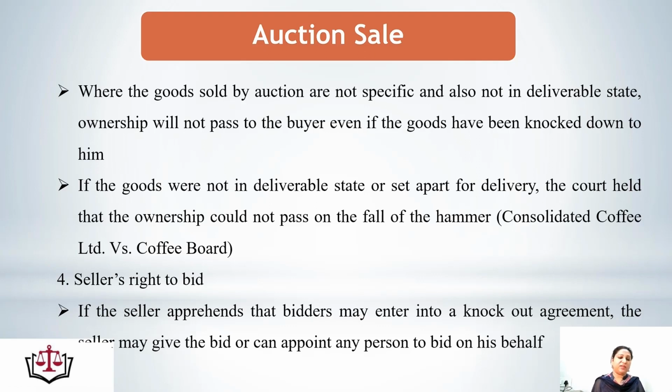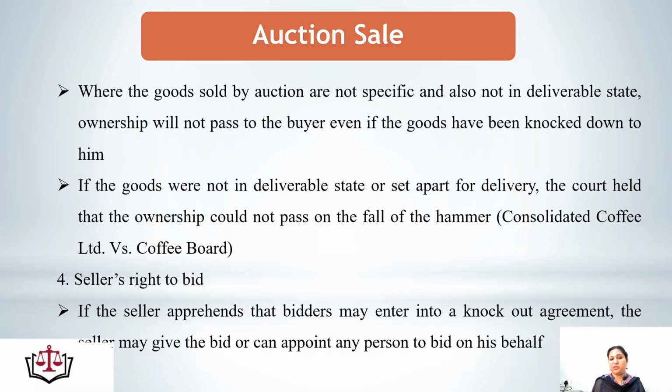Next point under this is the seller's right to bid. As the buyer has the right to withdraw his bid, similarly the seller also has the right to bid for the auction sale. Actually, what happens? Sometimes the seller has apprehensions that bidders may enter into a knockout agreement.